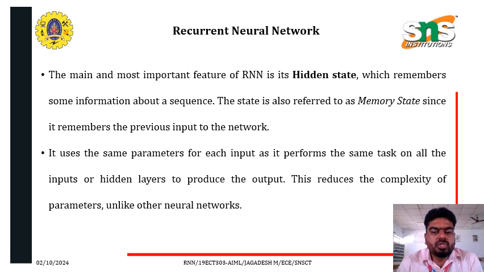The main and most important feature of RNN is its hidden state, which remembers some information about the sequence. The state is also referred to as a memory state since it remembers the previous input to the network. So this is a very, very important one. It uses the same parameters for each input as it performs the same task on all the inputs or hidden layers to produce the output. This reduces the complexity of the parameters, unlike other neural networks.